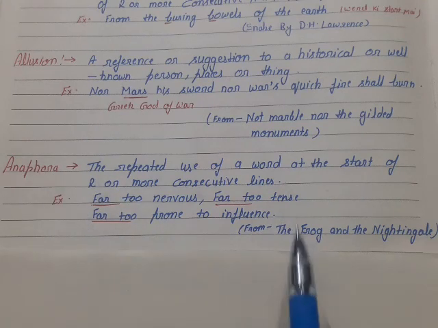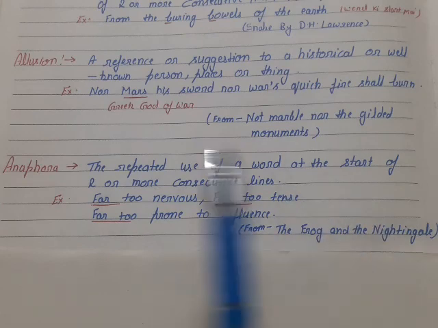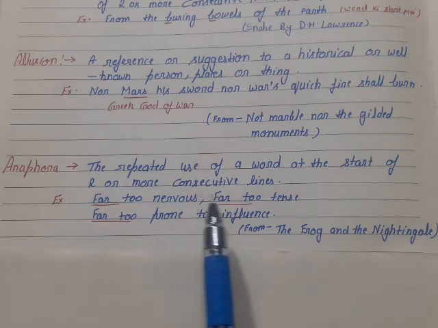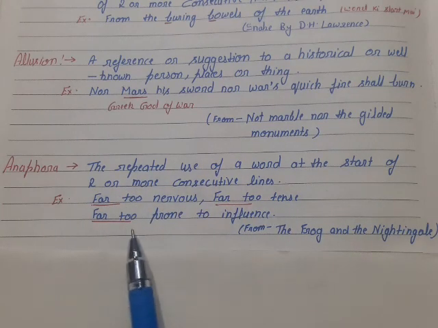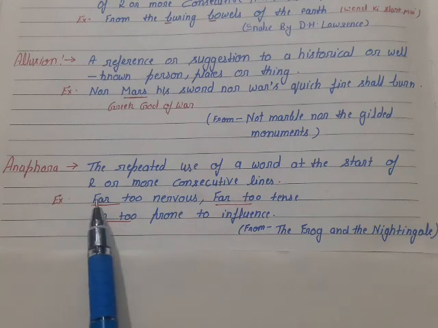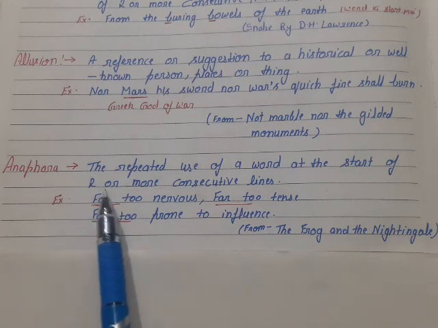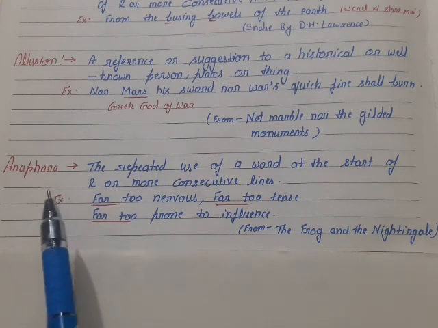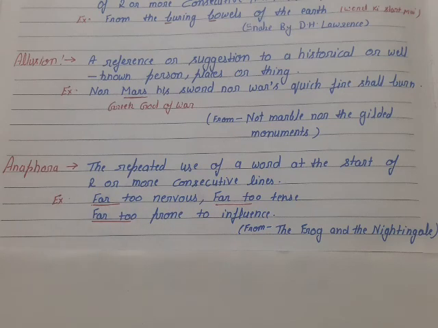See the example from the poem The Frog and the Nightingale. Far too nervous, far too tense, far too prone to influence. See student, both lines have started with the word far. The same word is there in the beginning of two consecutive lines. So this is the anaphora literary device.